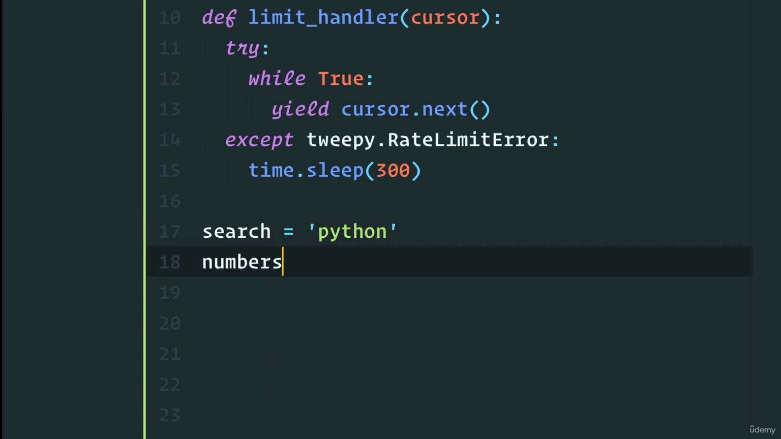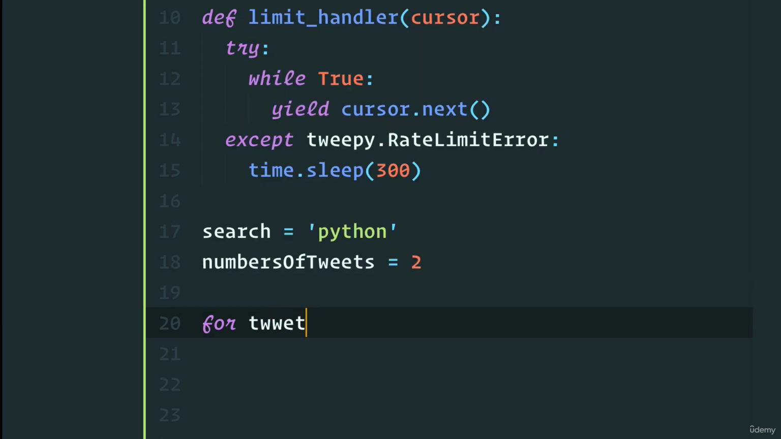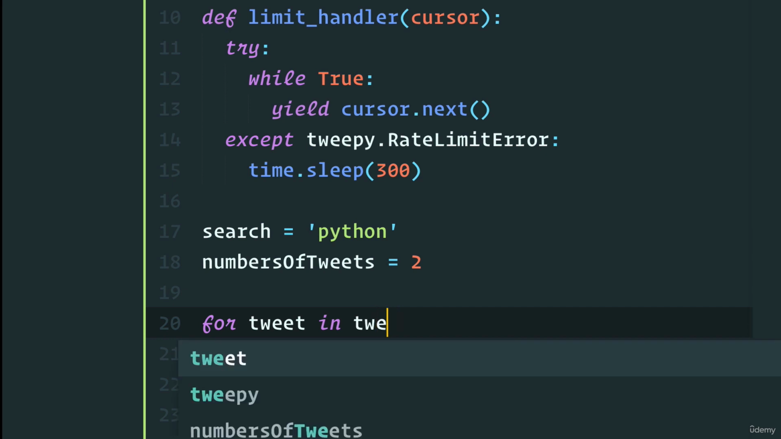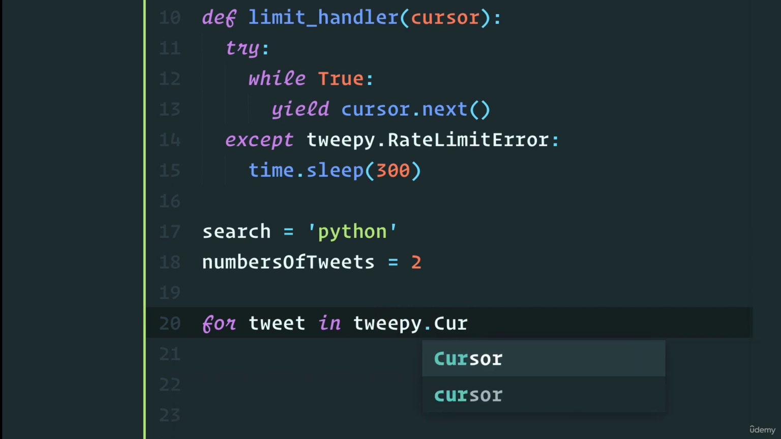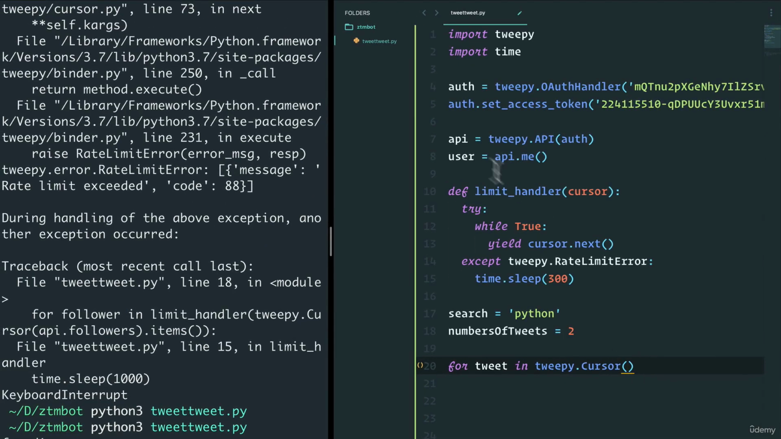For now, let's just search through a number of tweets, and we'll set it at 2. We'll get to what these mean in a second. What we're going to do here is say for tweet in the tweepy.Cursor. Again, this time around, instead of going through followers, I want to go through tweets. So in here, I can do something called api.search.